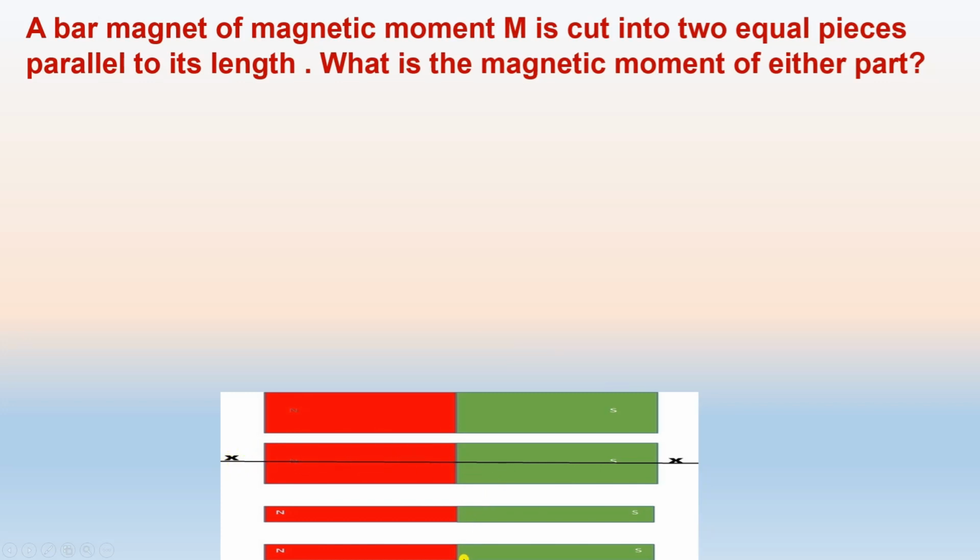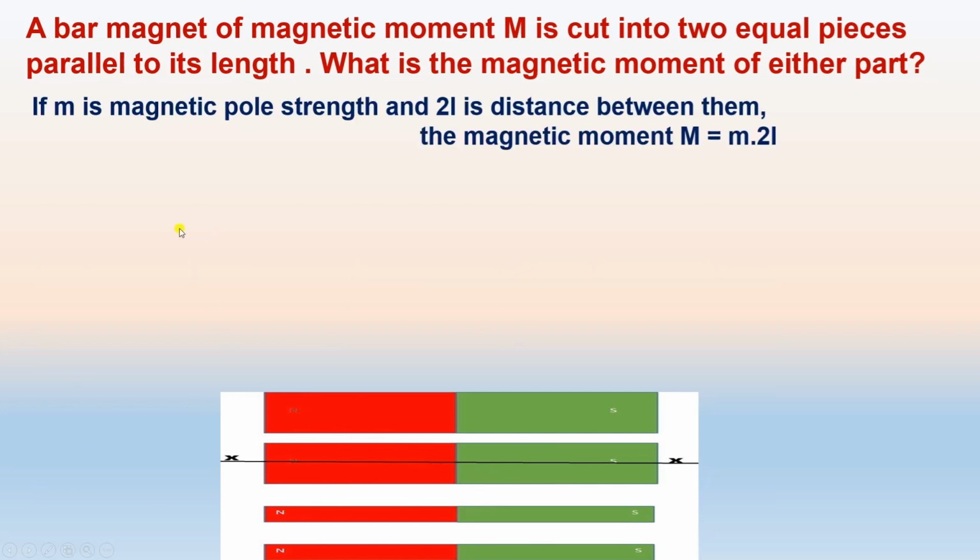Separate magnets are produced along the length by cutting along the length. Then what will be the magnetic moment? If small m is the pole strength and 2L is the separation between them, then the magnetic moment M is equal to small m multiplied by 2L, pole strength into the length of the dipole.